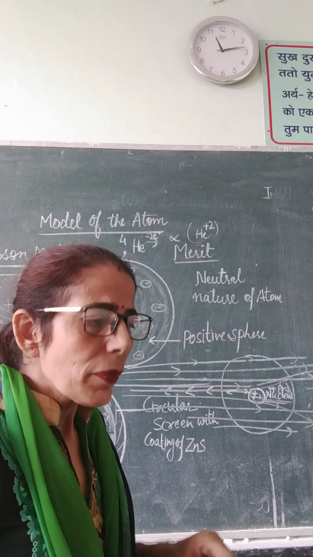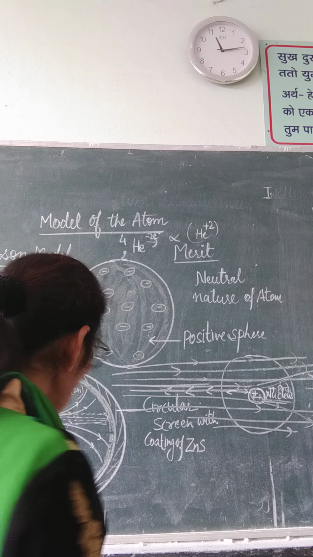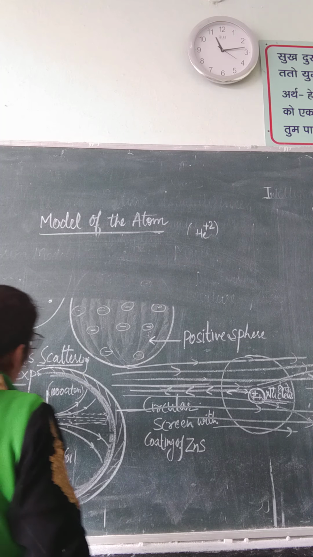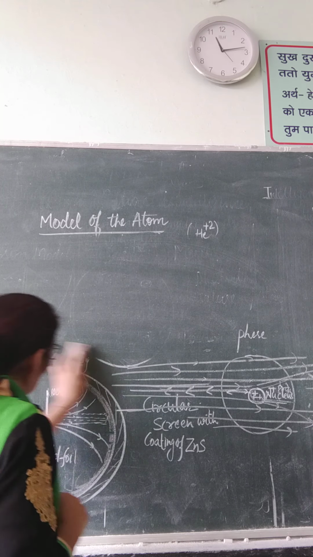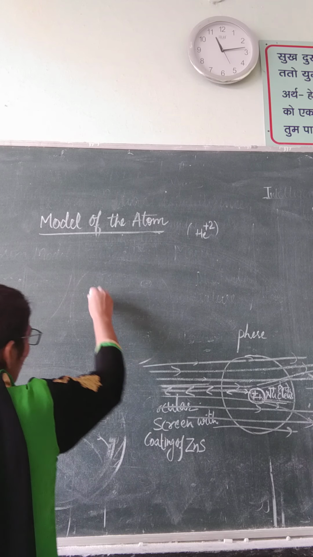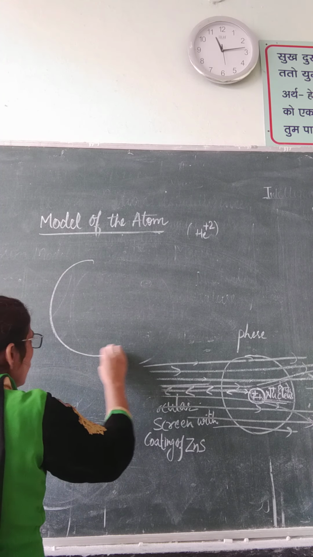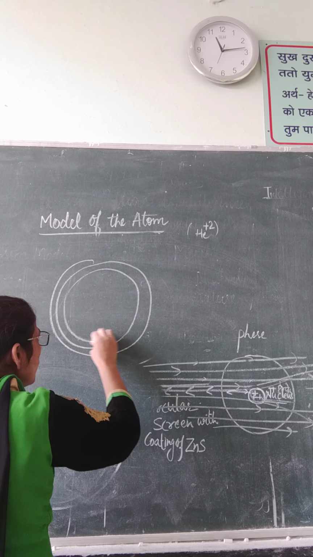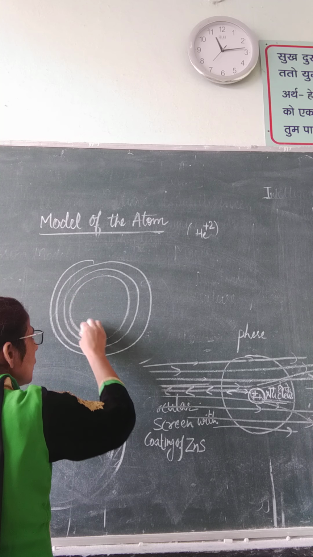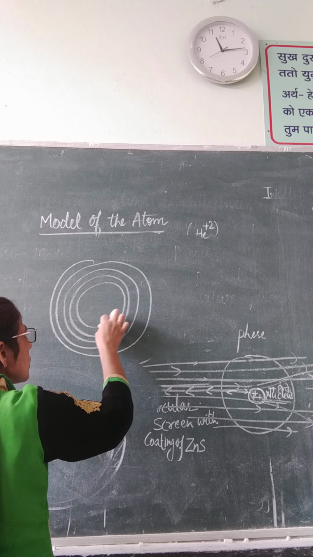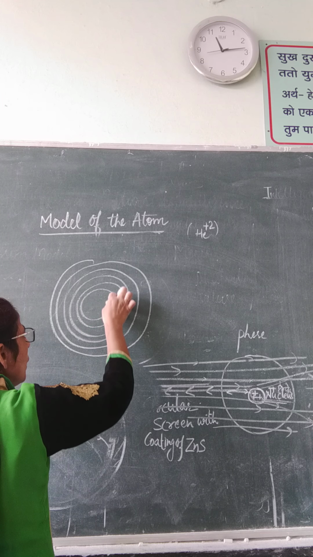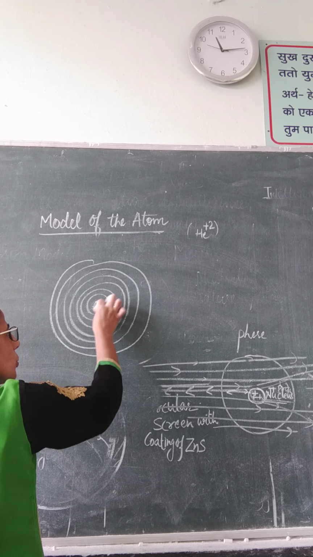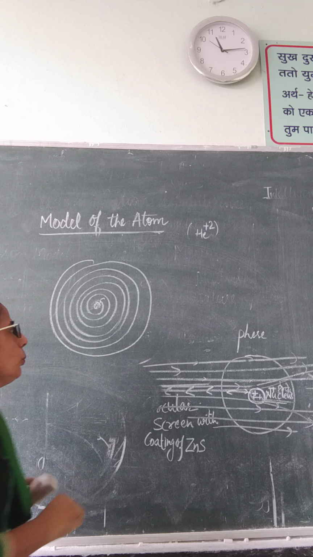What was the drawback? According to Maxwell's theory, if any charged particle is in motion, then it continuously loses energy. Because electrons are moving outside the nucleus, they must lose energy, so their path should go on decreasing, and finally a moment should come when the electron falls into the nucleus.